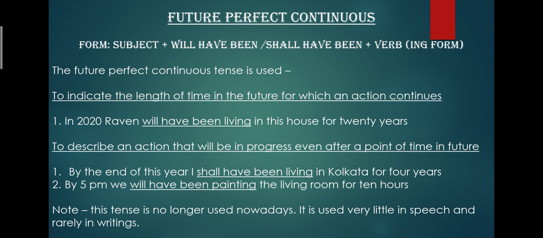Now we come to future perfect continuous. The form is subject plus will have been, shall have been plus verb with ing form. The future perfect continuous tense is used to indicate the length of time in the future for which an action continues. In 2020, Ravan will have been living in this house for 20 years. It is also used to describe an action that will be in progress even after a point of time in future. For example, by the end of this year, I shall have been living in Kolkata for 4 years.